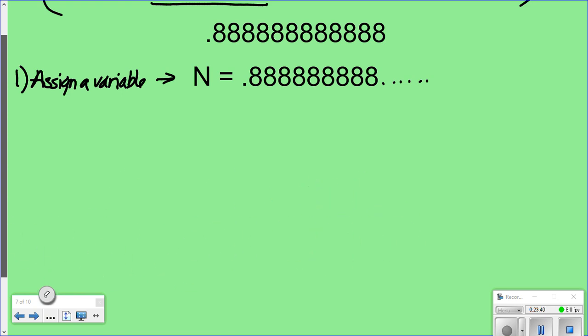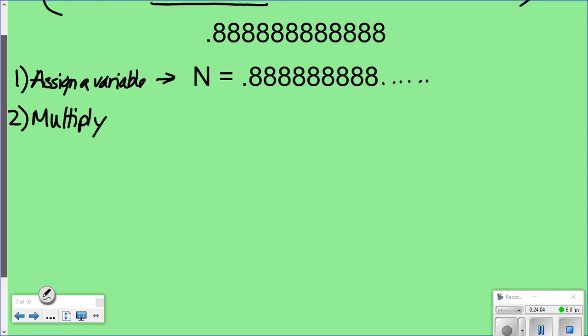All right, so I'm going to go back up here. My second step is multiply. So I'm going to look up here and I say, okay, how many numbers are repeating? Just 1. So what am I going to multiply by? 10, right? 1 digit is repeating and multiply by 10. This is how it works.